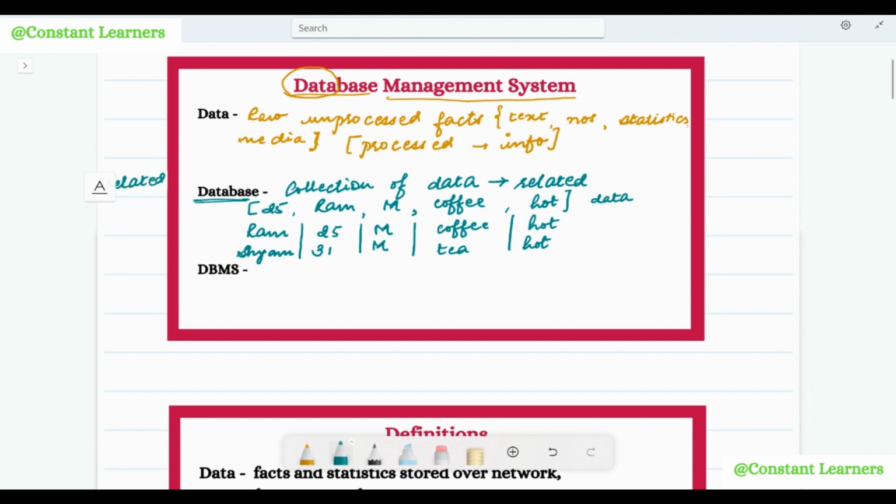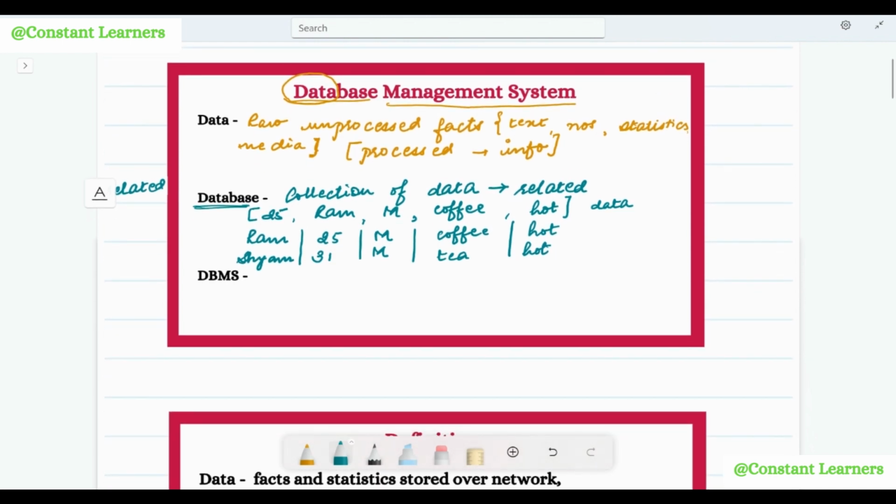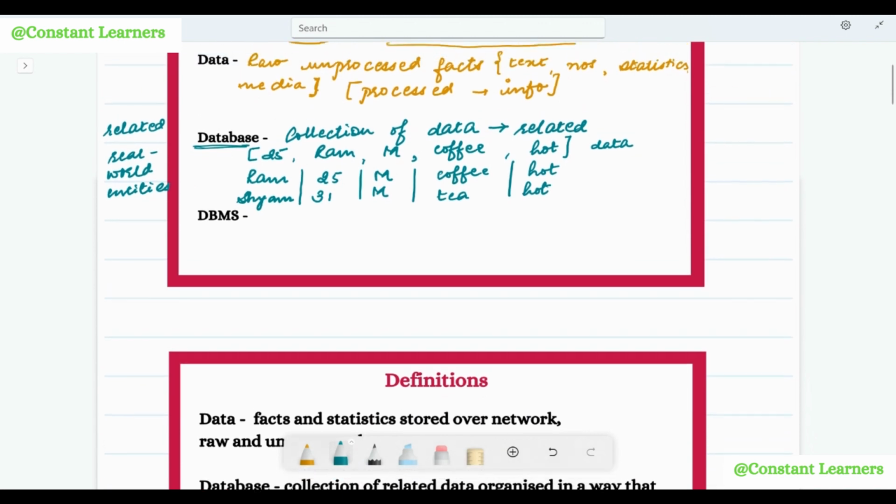Now another aspect of data in the databases is that this data is supposed to be about real world entities. What are real world entities? That means the data cannot be abstract. The data needs to be about the real world entities that are physically present in the world. We cannot store data about abstract things like emotions or feelings in the database. No, it has to be real world entities. I hope that now database is also clear to us.